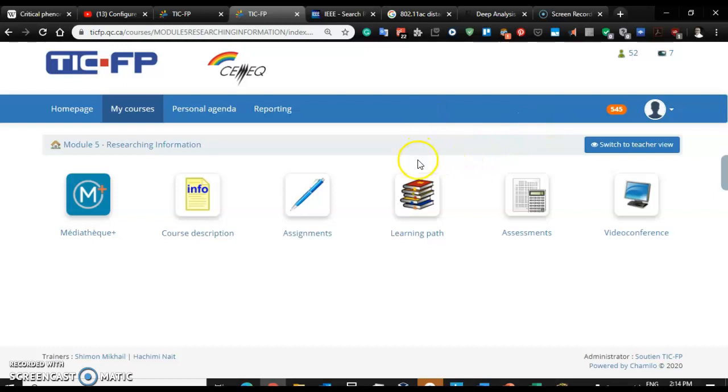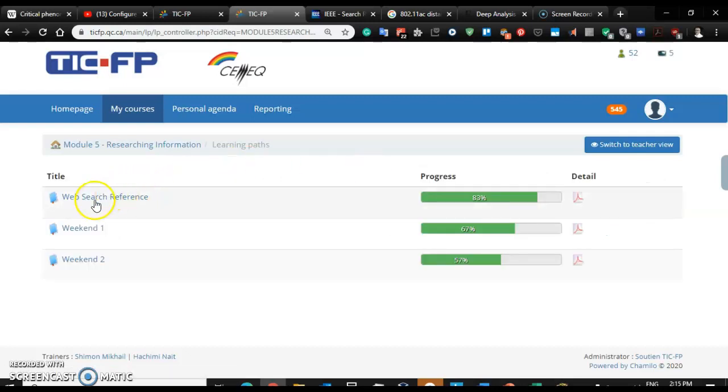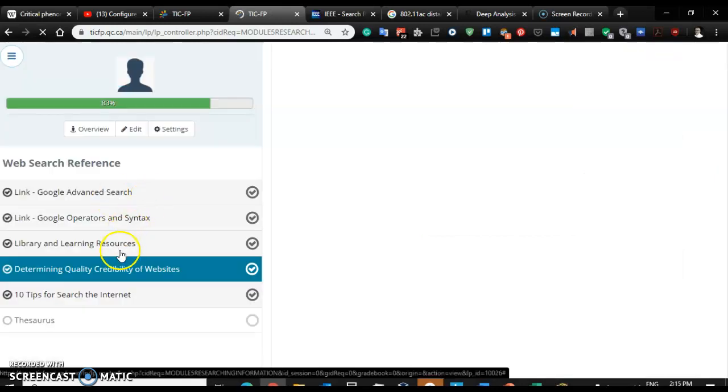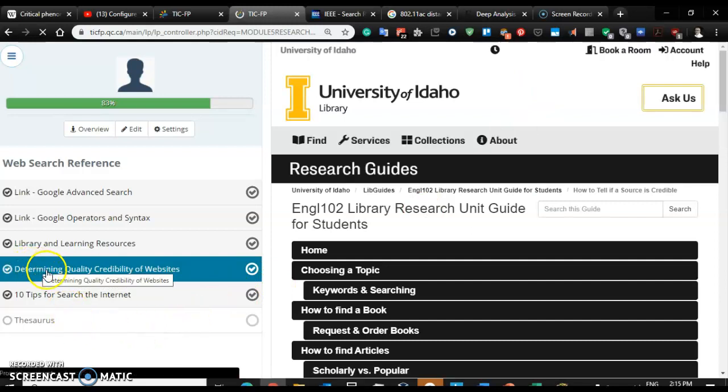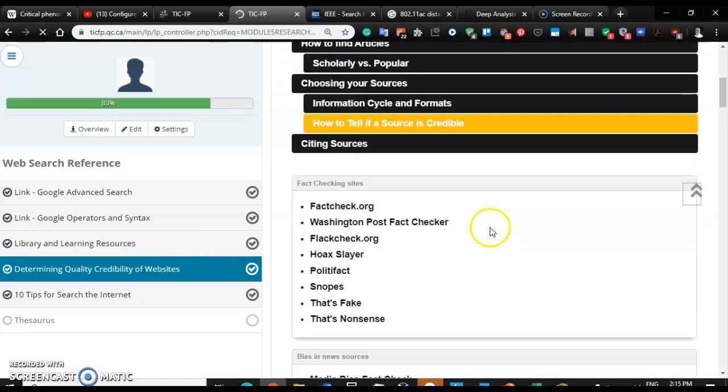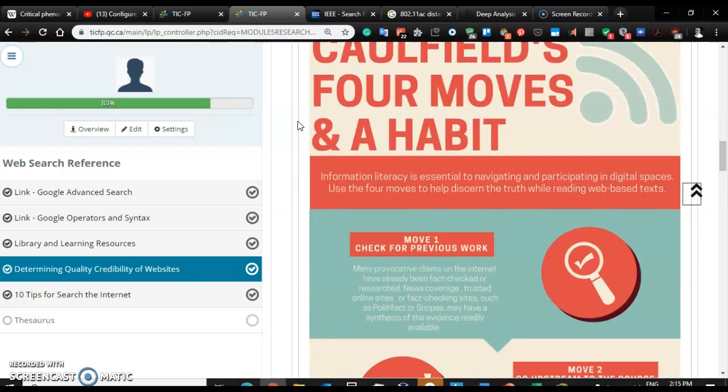So I gave you a resource here. If you go into your learning path, and click on the first learning path at the top, Web Search Reference. There's a link there to the University of Idaho, determining the quality and credibility of websites. So there's a lot of information there. I want to draw your attention to this item in the menu, how to tell if a source is credible.